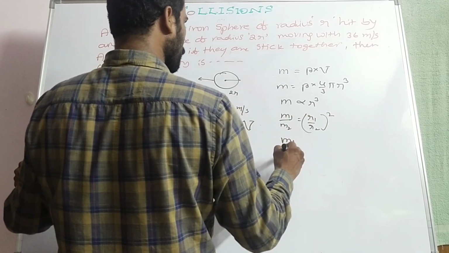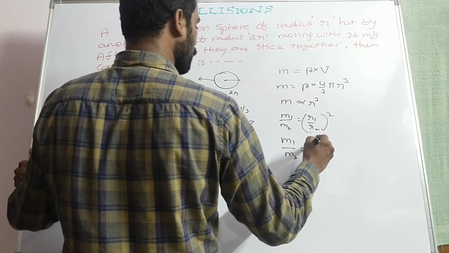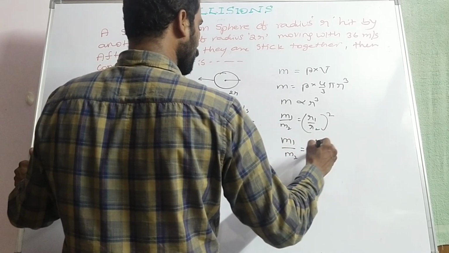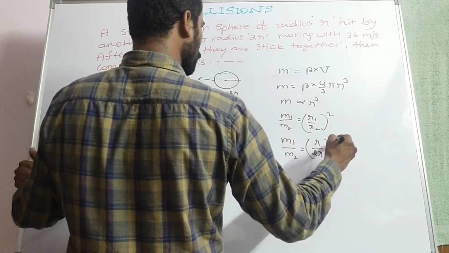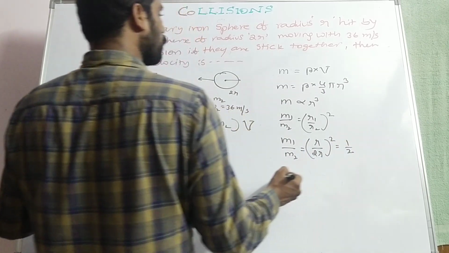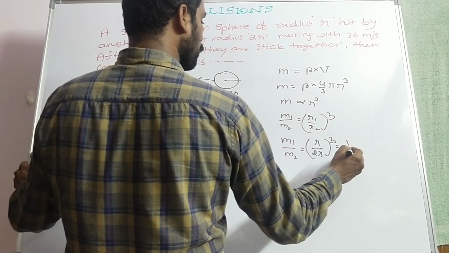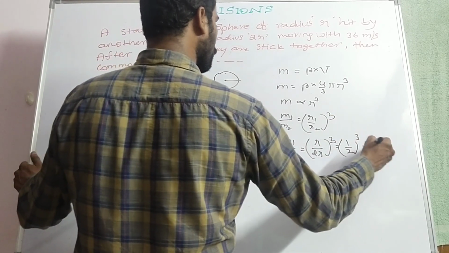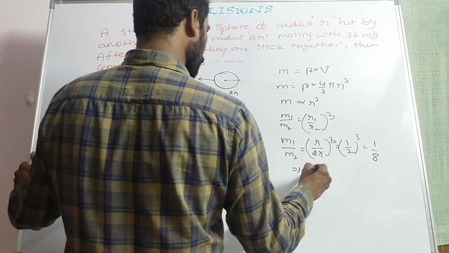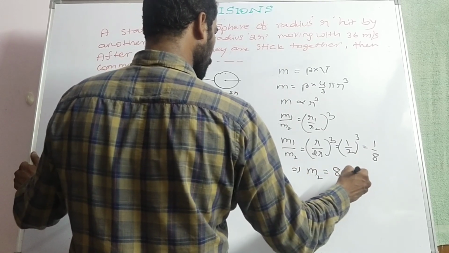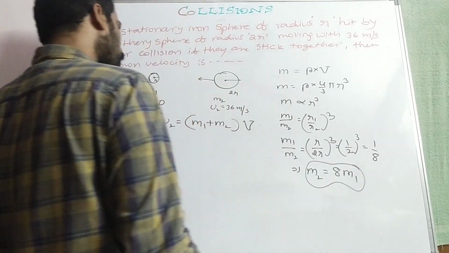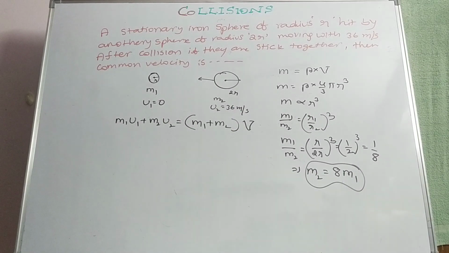So m1 by m2 can be written as r by 2r whole cube, 1 by 2 whole cube, that is 1 by 8. That implies m2 is equal to 8 m1.